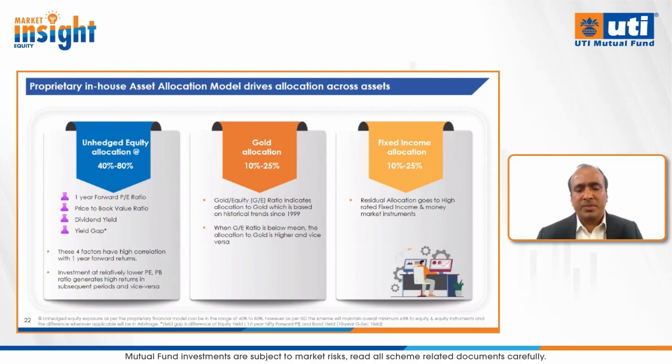When it comes to gold, equity as an asset class you can gauge based on valuation and earnings growth, but there is no such element available for gold. Generally, between gold and equity, the performance keeps varying. Sometimes gold performs better, sometimes equity performs better. So we use the gold to equity ratio to gauge gold allocation in the fund. I'll walk you through this element in a subsequent slide.